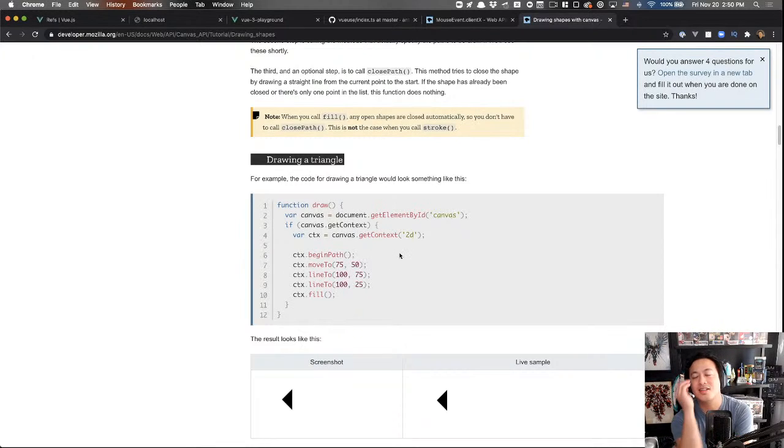So, gosh. Click, draw. Wow, this is fairly complicated. But that's okay. We know that Vue can track a lot of these things for us, so let's not get too ahead of ourselves.